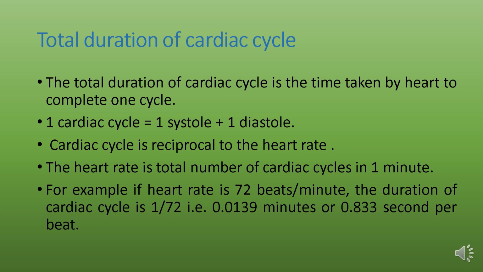Total duration of the cardiac cycle. The total duration of the cardiac cycle is the time taken by the heart to complete one cycle. One cardiac cycle is one systole plus one diastole. The cardiac cycle is reciprocal to the heart rate. The heart rate is the total number of cardiac cycles in 1 minute. For example, if the heart rate is 72 beats per minute, the duration of the cardiac cycle is 1 by 72, that is 0.0139 minutes or 0.833 second per beat.